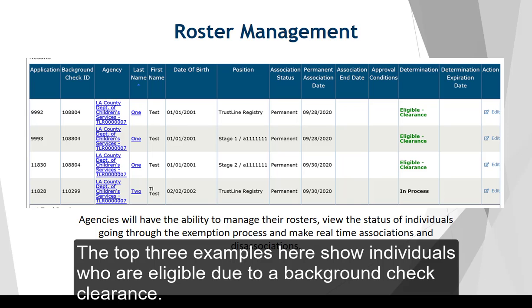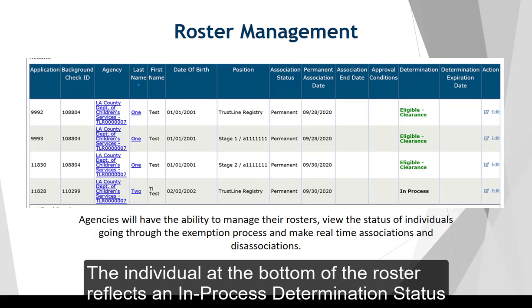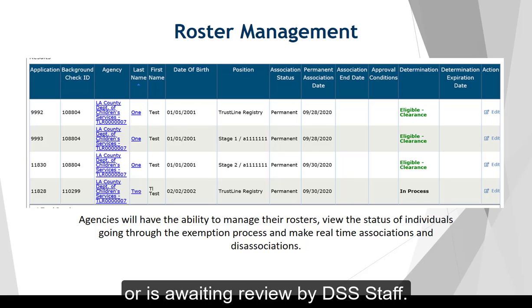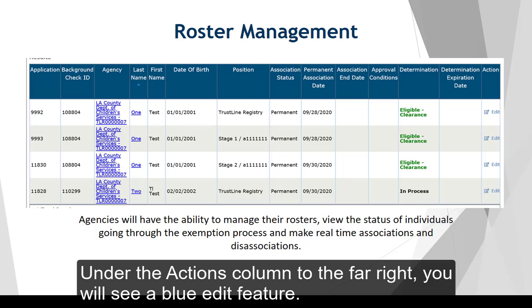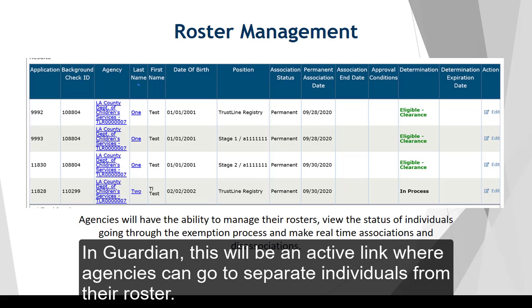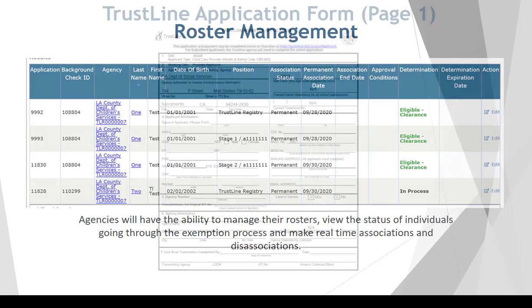The top 3 examples here show individuals who are eligible due to a background check clearance. The individual at the bottom of the roster reflects an in-process determination status, which means the applicant has submitted an application, is awaiting LiveScan results, or is awaiting review by DSS staff. Under the Actions column to the far right, you will see a blue Edit feature. In Guardian, this will be an active link where agencies can go to separate individuals from their roster.